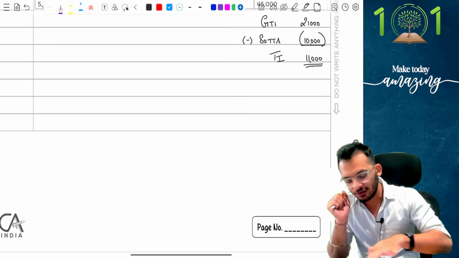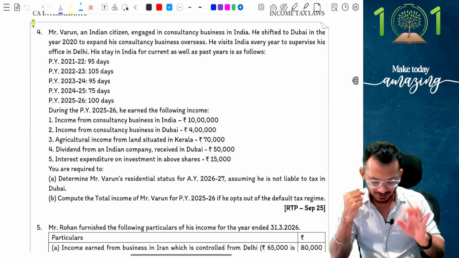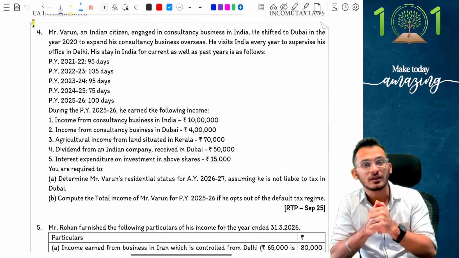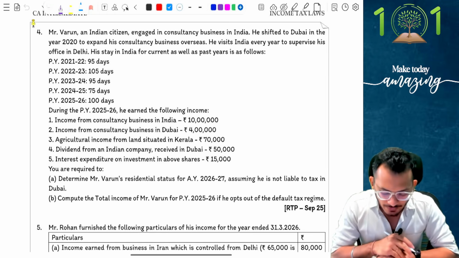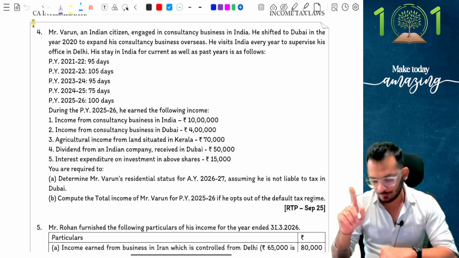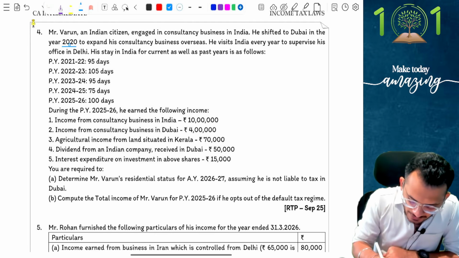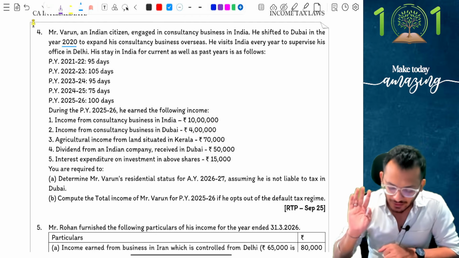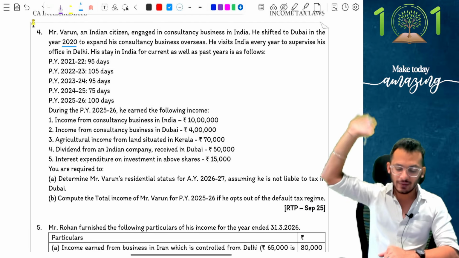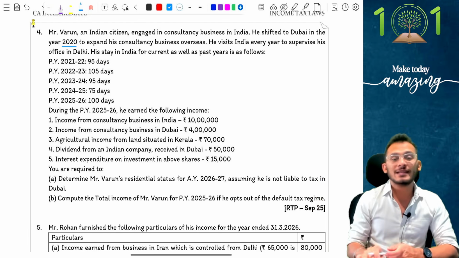We are proceeding on to question number 4. Let's read question number 4 now. Yes, lengthy question. RTP September 25. Let's see what the question says. Question says, Mr. Varun, Indian citizen, engaged in consultancy business in India. He shifted to Dubai in the year 2020, not in the current year, people. He went in the past itself to expand his consultancy business overseas. He is visiting India every year to supervise his office in Delhi, which means he has already been outside India.